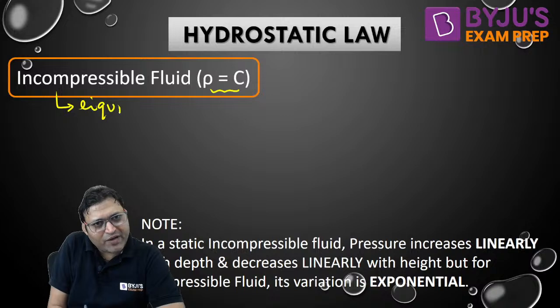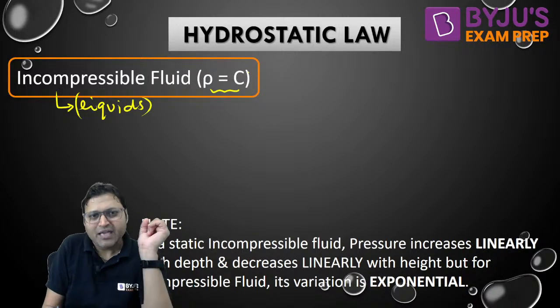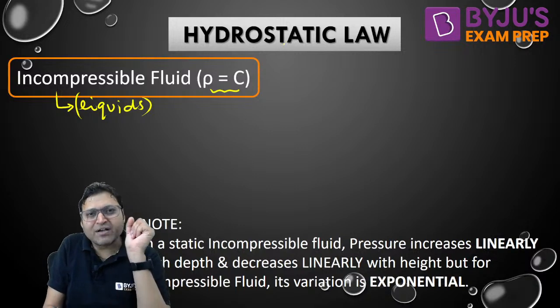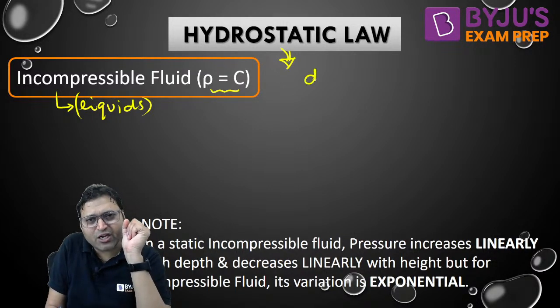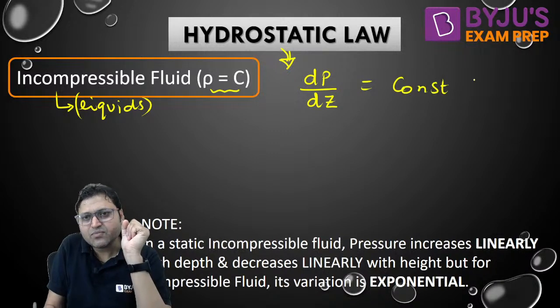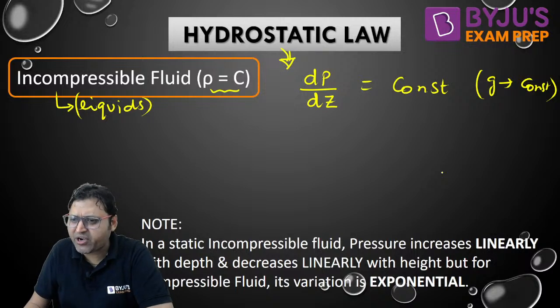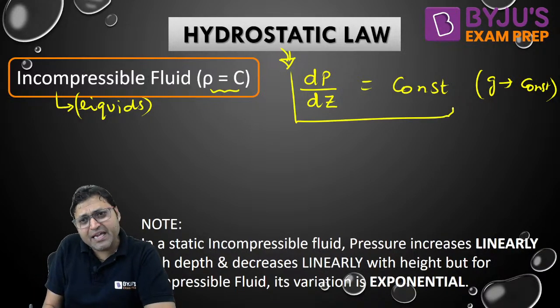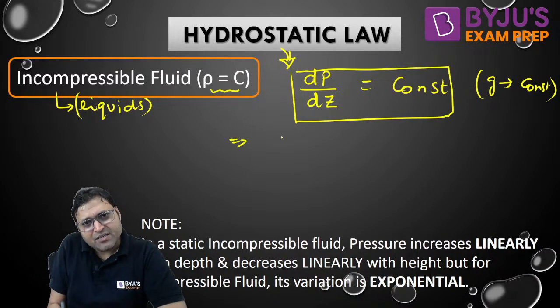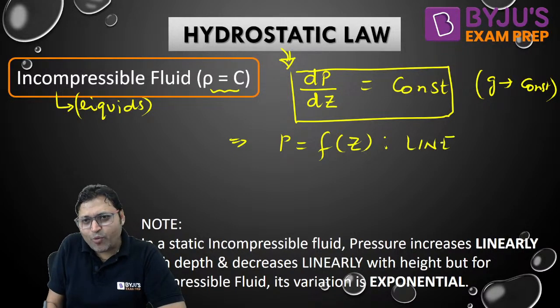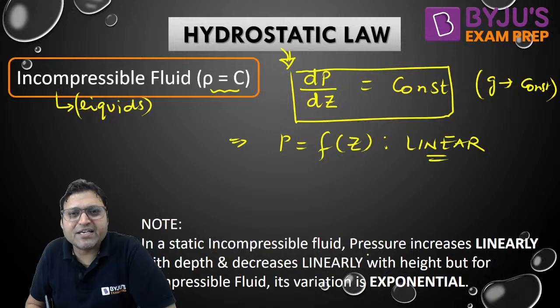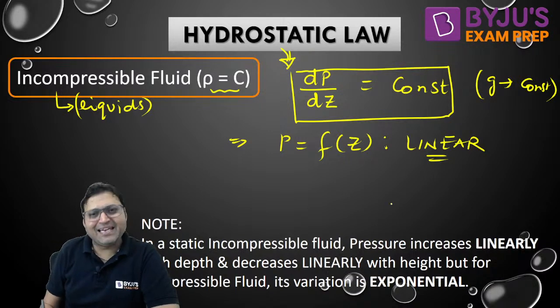For an incompressible fluid, according to the hydrostatic law, dP by dZ will be constant, because G, the acceleration due to gravity, 9.81, is already constant. When the slope is constant, the variation will be linear.